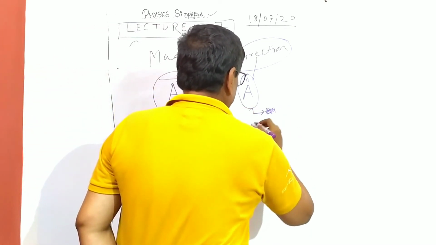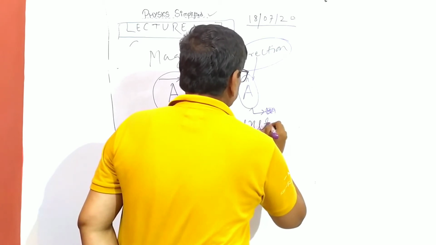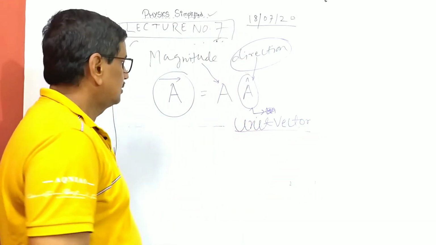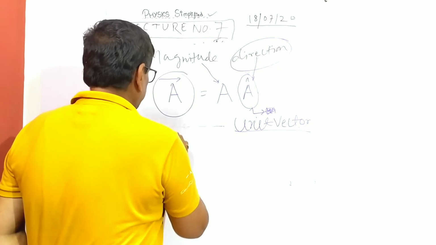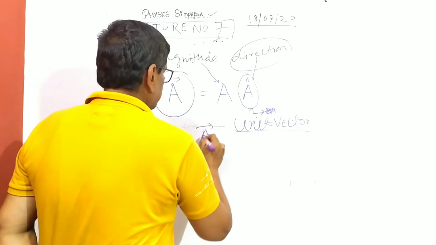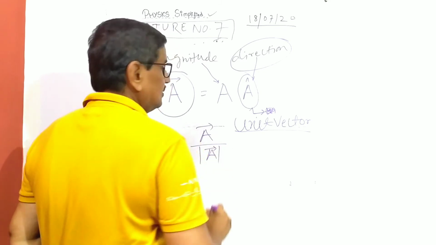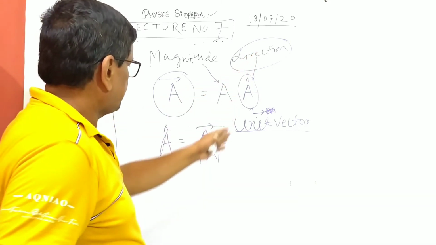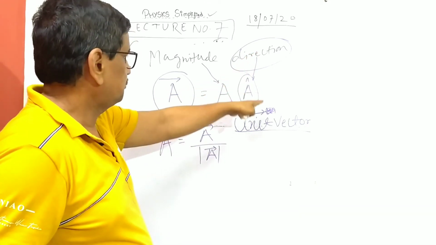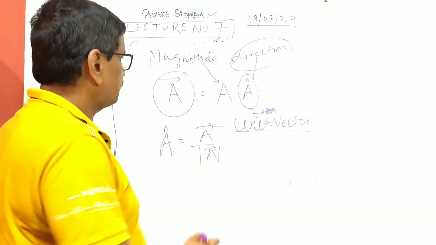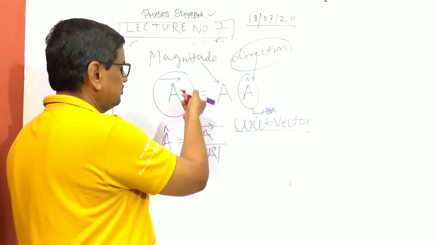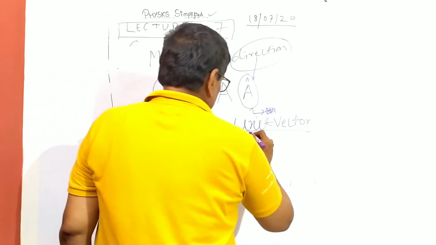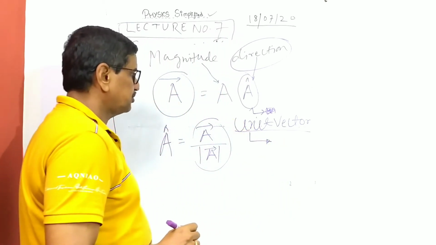There are two very important things that you should know. You'll always need the unit vector, and I will deal with what the unit vector does. That unit vector can be calculated now. A cap is the vector itself divided by its magnitude, so it will give the direction. So the unit vector is precisely the direction part. The magnitude part is a scalar. So the unit vector is calculated this way. If you are given a vector and you want to find its unit vector, then you calculate it this way. I will go into detail later with the component of a vector and resolution.